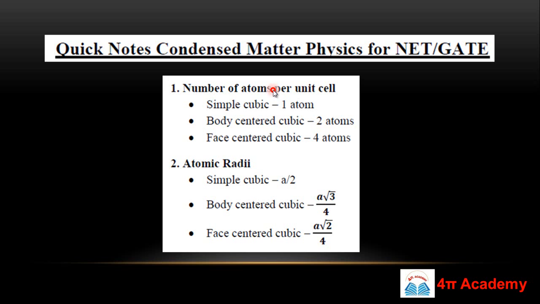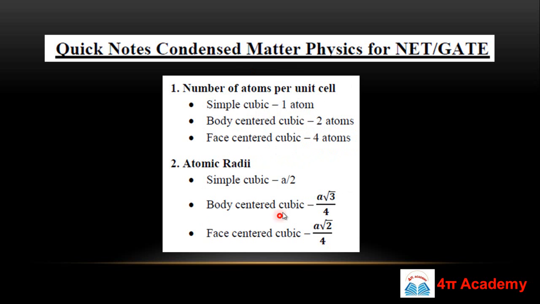As you know, there are three main categories of crystals: simple cubic, body centered cubic, and face centered cubic. This slide provides the number of atoms per unit cell in these different kinds of crystal lattice. In simple cubic you have only one atom per unit cell. In BCC, that is body centered cubic, you have two atoms per unit cell, and in face centered cubic you have four atoms per unit cell. These are very important.